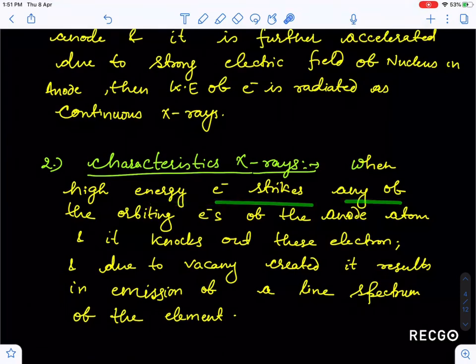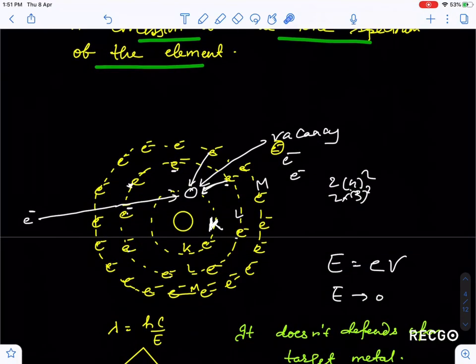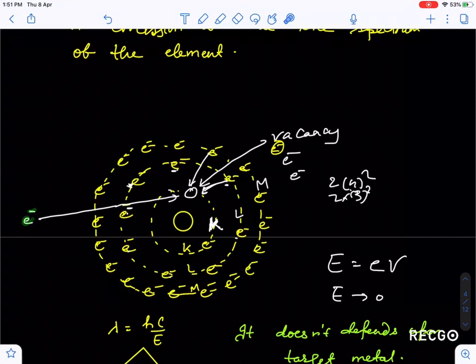When highly energetic electron strikes any of the orbiting electrons of the anode atom, it knocks out this electron, and due to the vacancy created, it results in emission of a line spectrum of this element. Suppose the highly energetic electron strikes the innermost shell, this is K shell, this is L shell, this is M shell, innermost electron, and knocks it out. So when this electron is knocked out, a vacancy is created here.